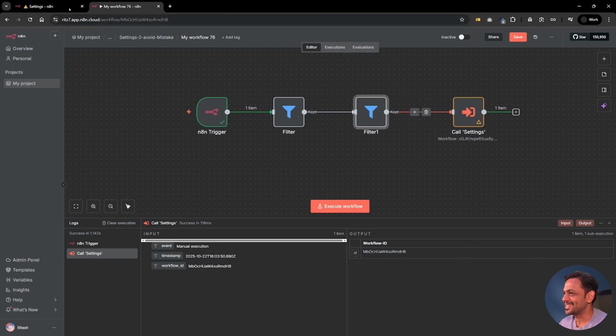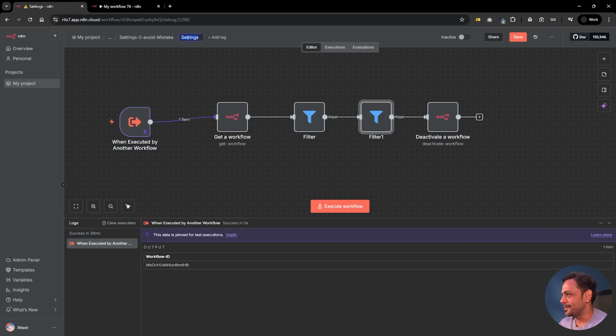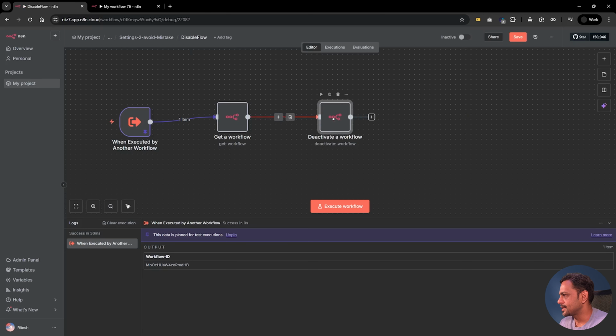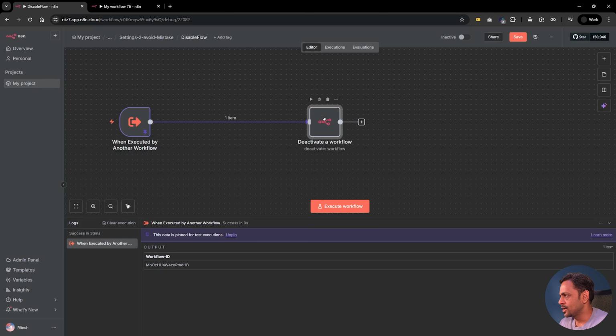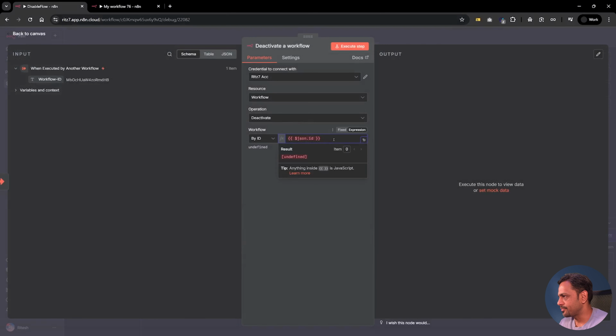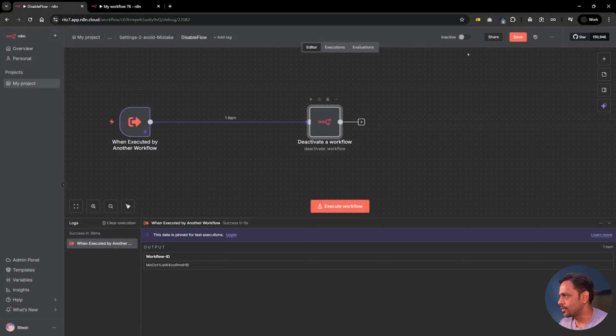It's not called settings, it is disable flow. And we could now remove this and this, right? And we don't need this either. All we need is workflow ID, which is anyways coming from here, right? So let's click on save over here.